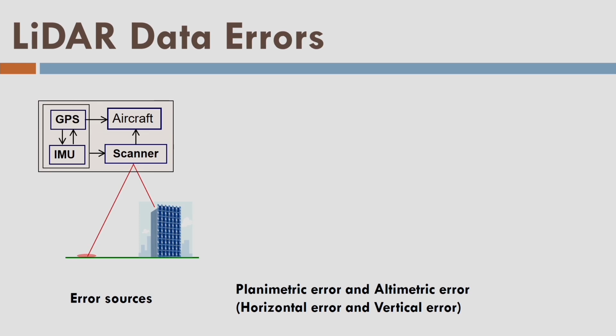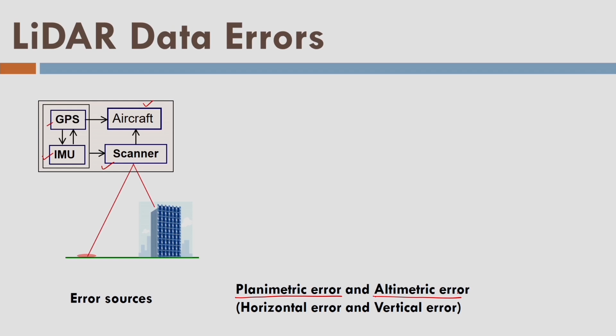There are 4 elements contributing to the airborne LiDAR data acquisition: scanner, GPS, IMU, and the aircraft trajectory, and they are mounted in the aircraft. So the aircraft trajectory also has some error. All these 4 elements contribute to the error of the data, and as a result we have planimetric error and we have altimetric or vertical error.